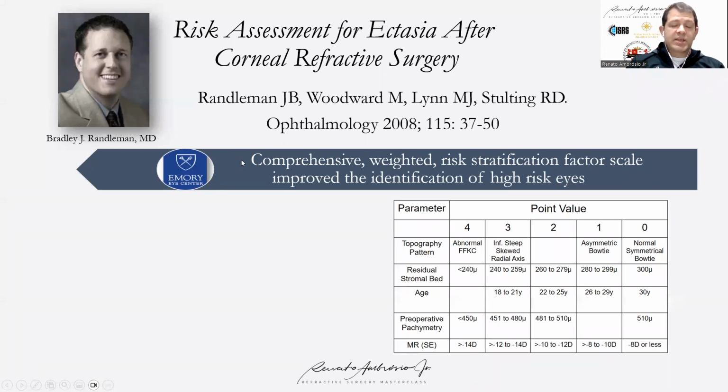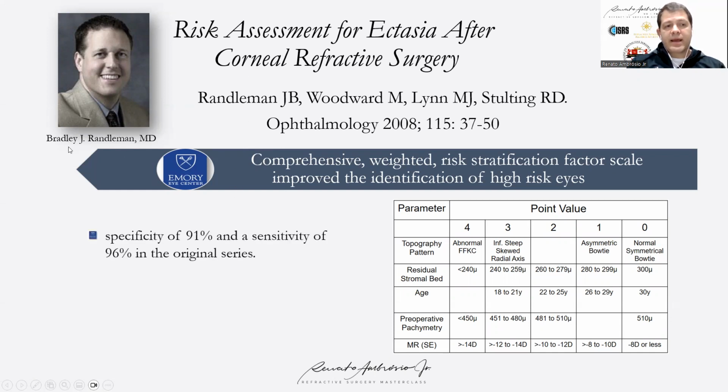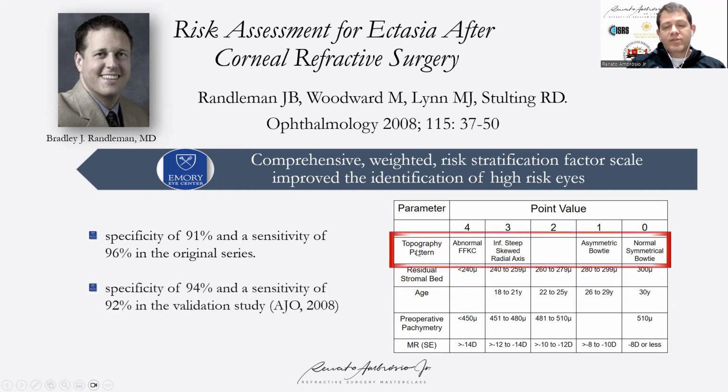Ectasia is a very important subject in the literature and of huge relevance for us, and there is very nice work by the editor-in-chief of the JRS, Dr. Brad Randleman, that has corneal topography at the top of the list of risk factors. And of course, corneal topography may be considered a possible surrogate of corneal biomechanics, but I would say the concept of considering Forme Fruste keratoconus to be abnormal topography may be misleading. But it is interesting that we can integrate topography with other factors: residual stromal bed, the pre-op thickness, and the level of correction. But a very big contribution, I would say, is the inclusion of age.